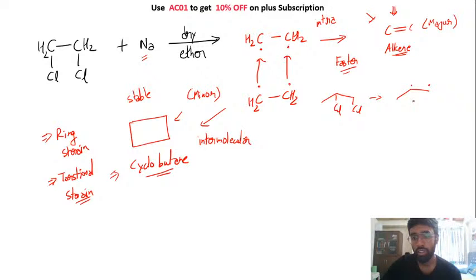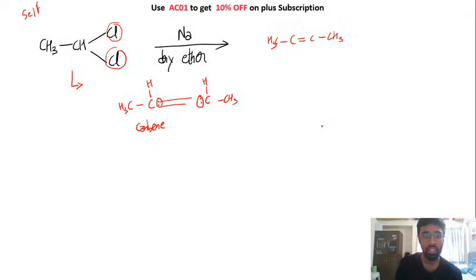Now this could either convert into an alkene, and one minute, it could react with one more molecule and create something like this. So you would have got this thing as the final product. Okay, so simple there. Here you could get two different products. But in this case, look here, it is not possible to have the intramolecular attack. So here only the inter one will happen and you will get this as the major product.